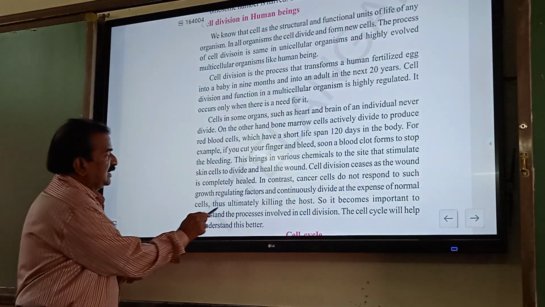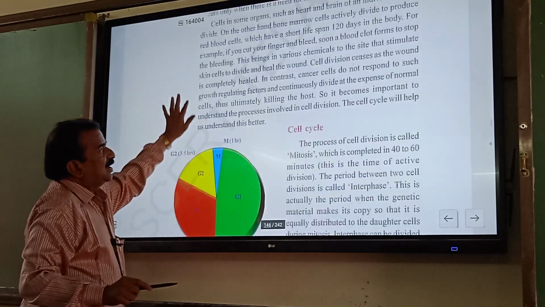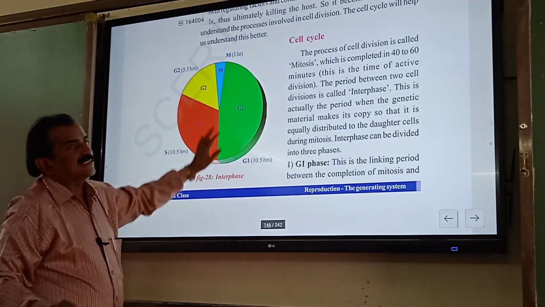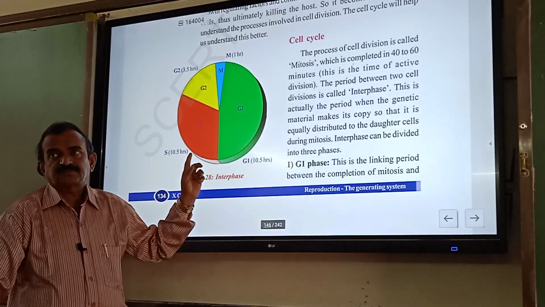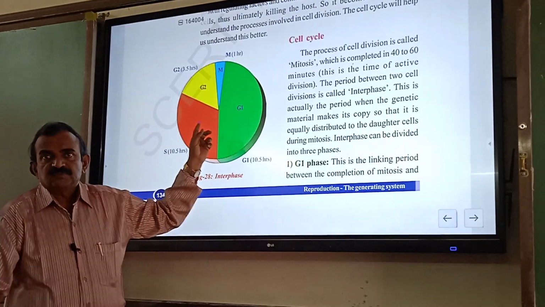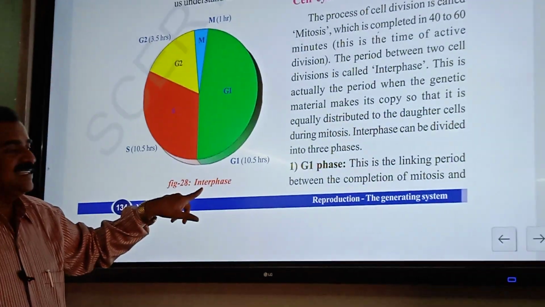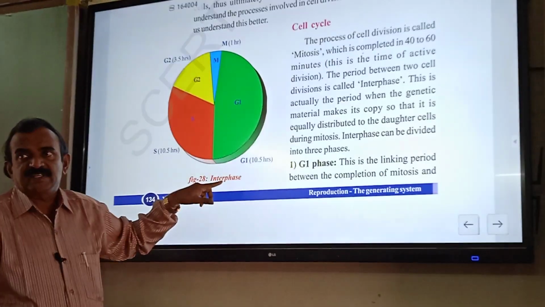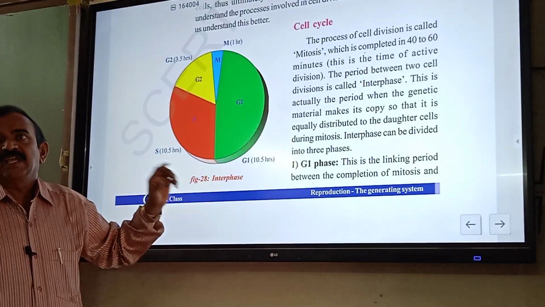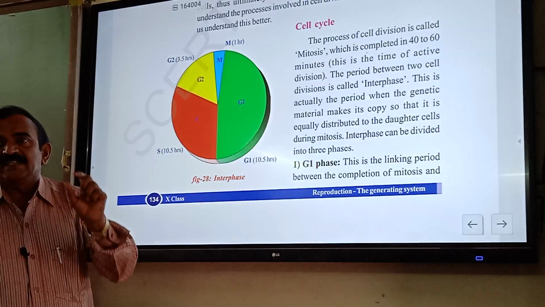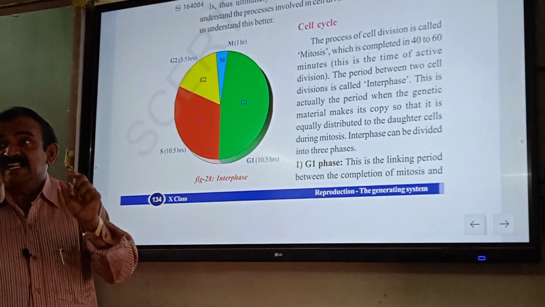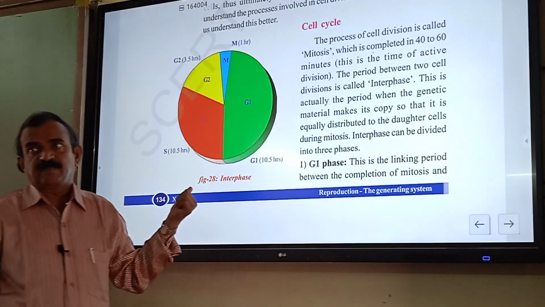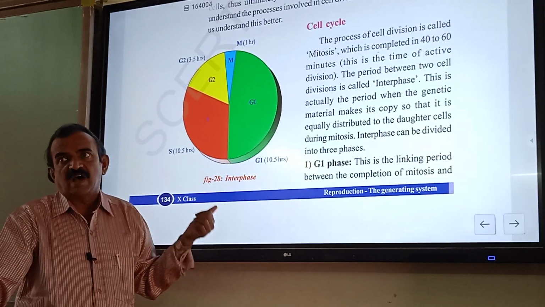And next we are observing the cell cycle. This is important. So here you see, this is not interface. This is the old textbook. In the new textbook, cell cycle is given but not interface. This is wrong. In the old textbook it is given wrong.